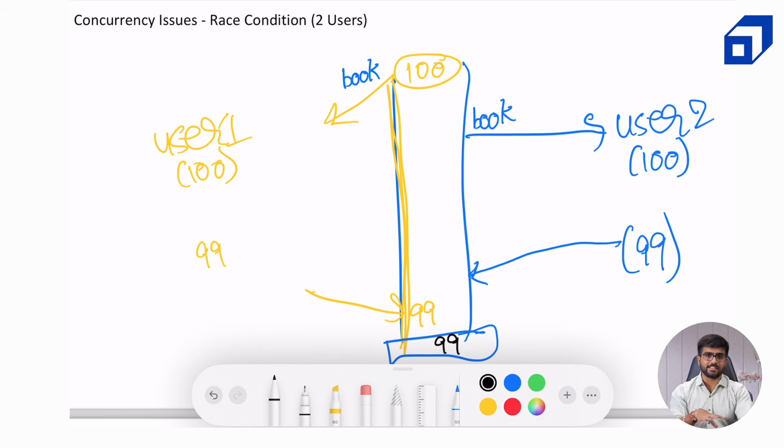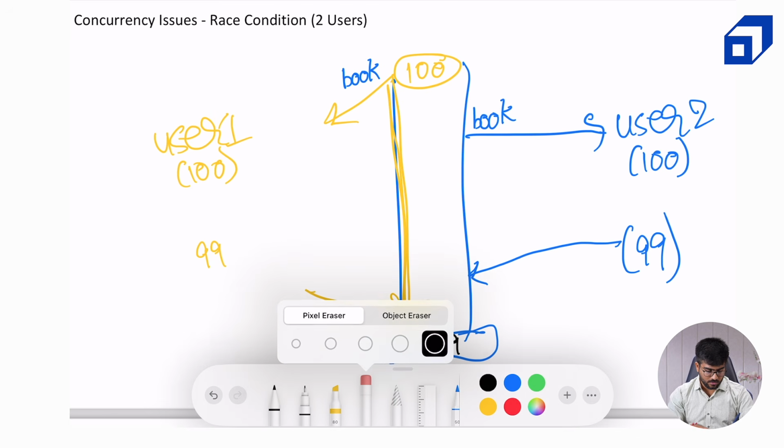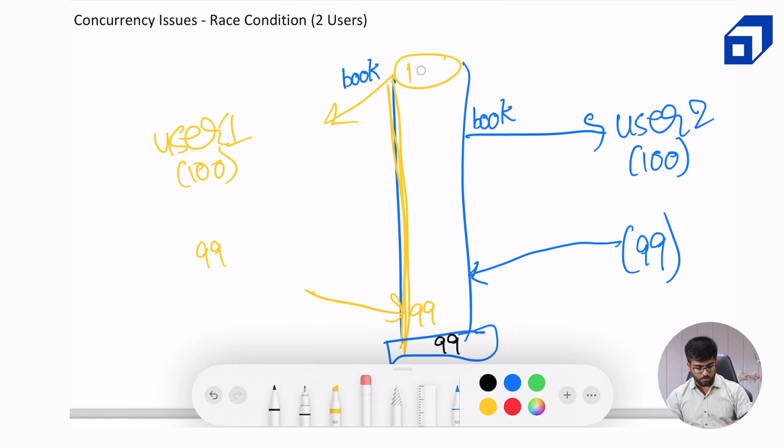Now at this stage it's fine, rooms are available and 2 users can book it, it's all right. But imagine if only 1 room was available. Okay, now instead of 100, this was 1. Now 2 people have booked the room and this number has reduced to 0. Now this creates an issue because only 1 room was available and 2 people have got the booking confirmation that both of their rooms have been booked.